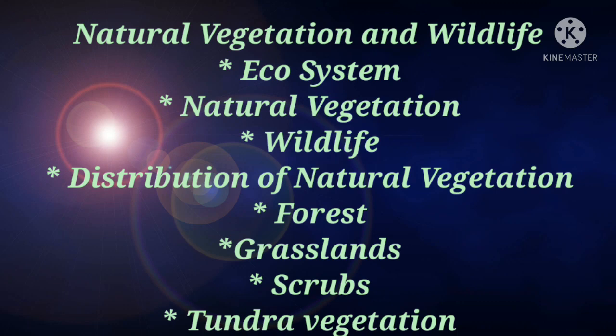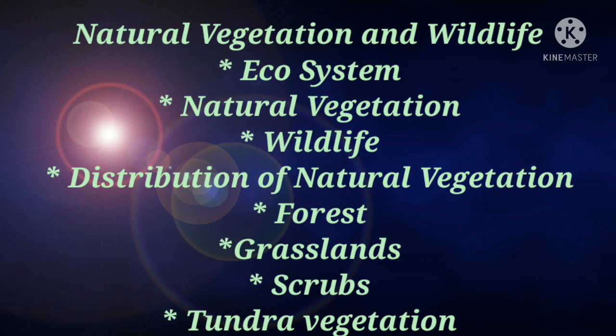Next, we are going to discuss about grasslands. Students, grasslands grow in the region of moderate rain. That means they are found in the regions of moderate rainfall which also have short trees. Next, we are going to discuss about scrubs. Scrubs are grown in dry areas of low rainfall.